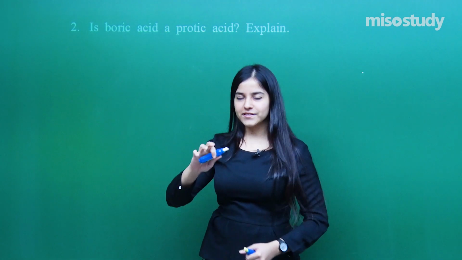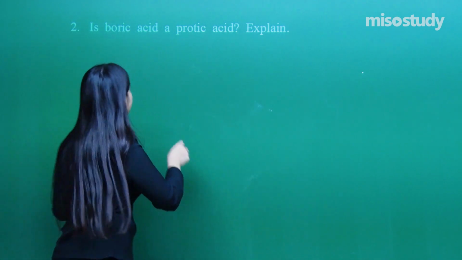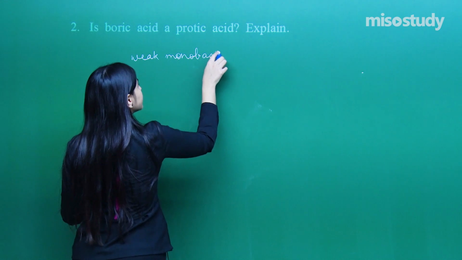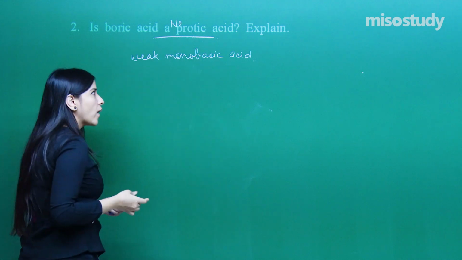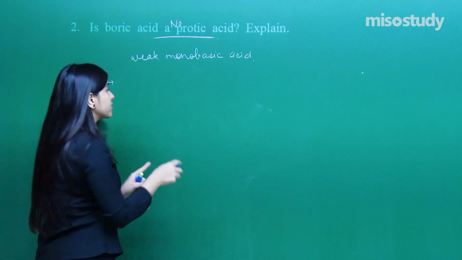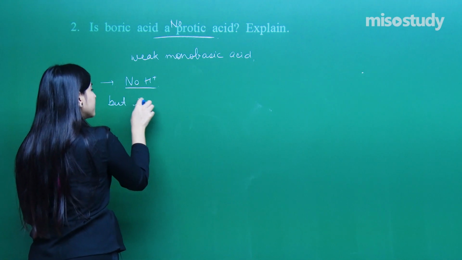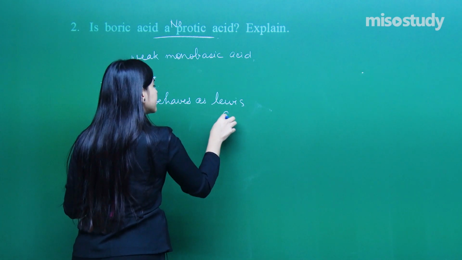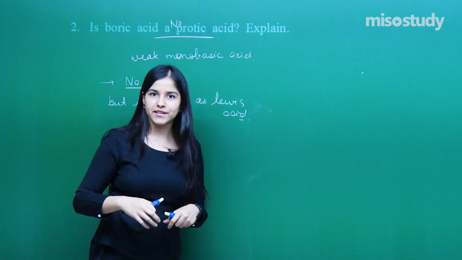Explain. Since this is an acid, you must be thinking that this is donation of protons, but actually this is not so. It is actually a weak monobasic acid. Yes, we have discussed this. So the answer would be no in this case. Why? First of all, we have to write that it does not give H positive. No H positive it releases, but it behaves as a Lewis acid. Since it behaves as a Lewis acid, that means it must be accepting the electrons.